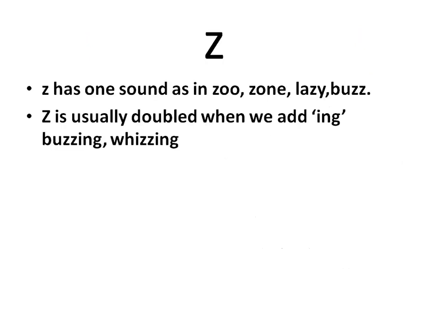And the last one, Z. It has got one sound, Z as in zoo, zone, lazy, buzz. Z is usually doubled when we add ing to it, buzzing and whizzing. So here we have all the alphabets with their various sounds.